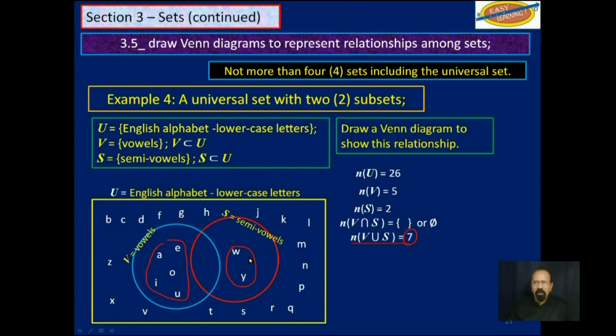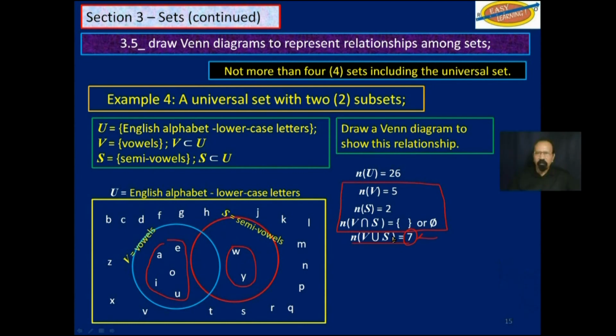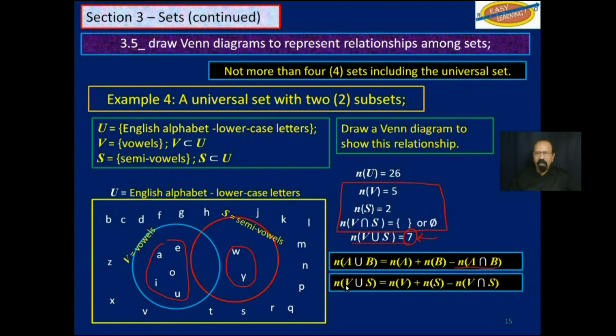But if you were not given that diagram and you were given this, remember we have a formula to calculate this number here, which is the cardinality of the union of A and B is equal to the cardinality of A plus the cardinality of B minus the cardinality of A intersection B. So let's substitute V and S in there.